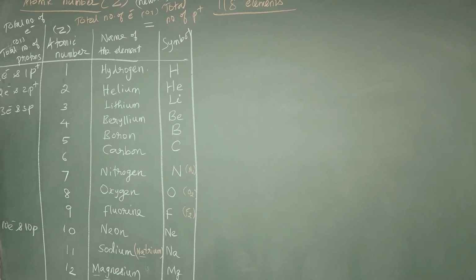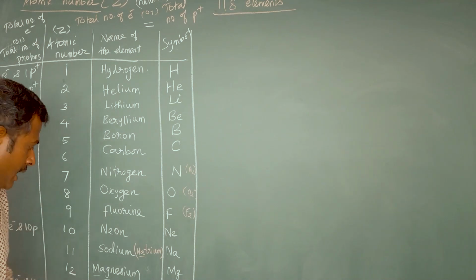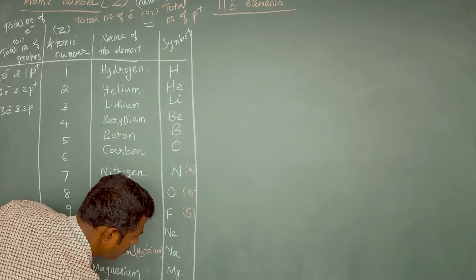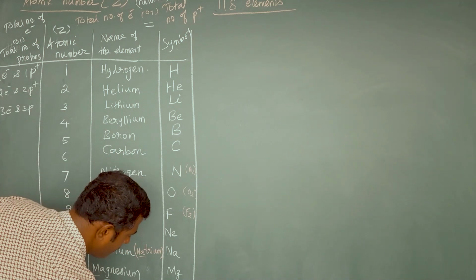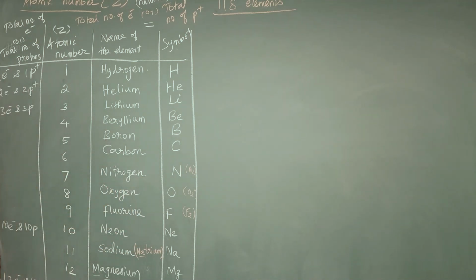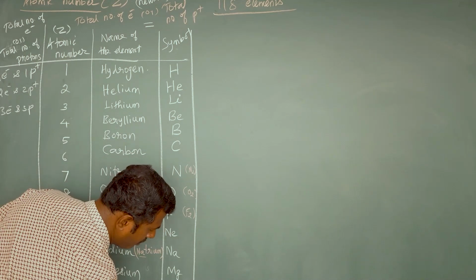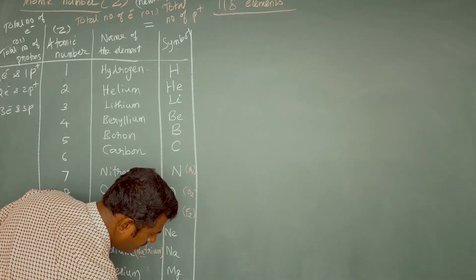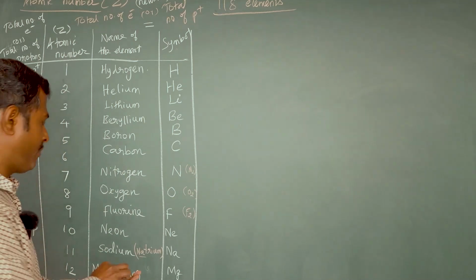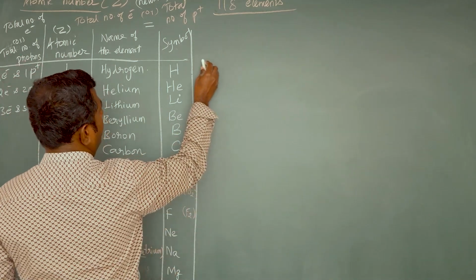If the atomic number of aluminium is 13, then what does it mean? How many electrons does it have? It will have 13 electrons. Then how many protons it will have? Same number, 13. 13 and 13. That's why the atomic number 13 was given. And the element with atomic number 14 is silicon, Si. 15 is phosphorus, P. Already we have seen about phosphorus, you know. For phosphorus, the atomicity is what? 4. So phosphorus molecule in nature is existing as P4. Isn't it? P4. So up to atomic number 15 we have finished.